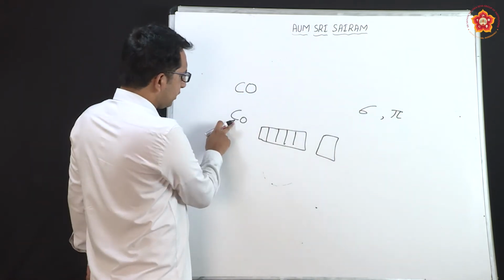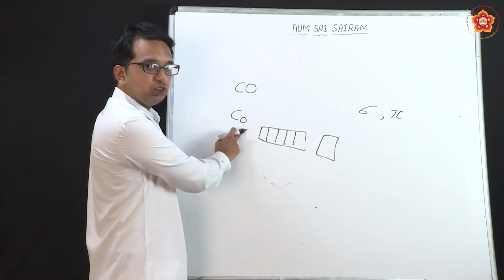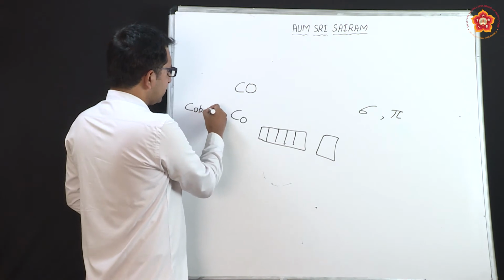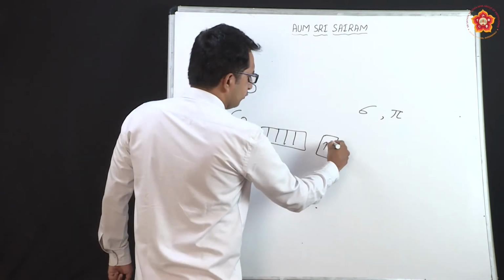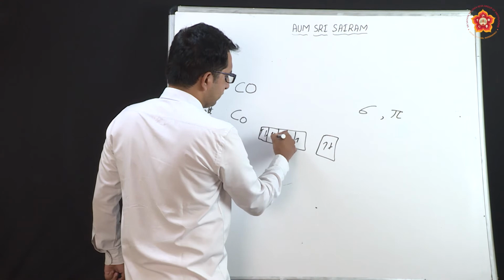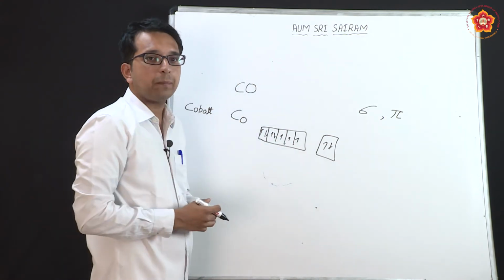Now for example, I am taking cobalt. Remember, this is capital C capital O, this is capital C small o. This indicates cobalt. The atomic number of cobalt, we know it to be 27, so that will be 4s2, 1, 2, 3, 4, 5, and then the 6th and 7th are present here. Now this is in interaction with carbon monoxide.